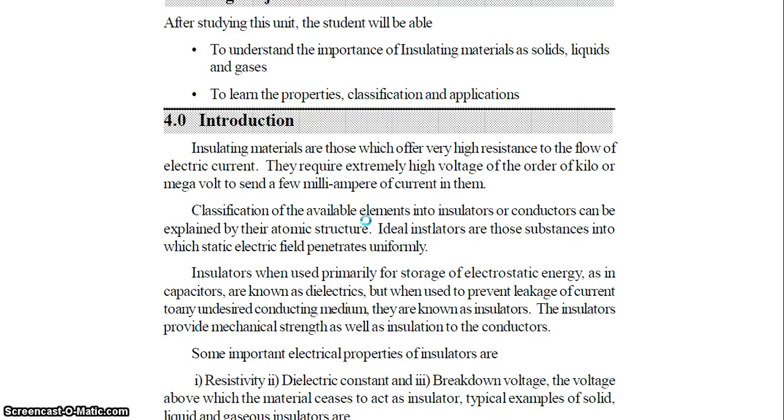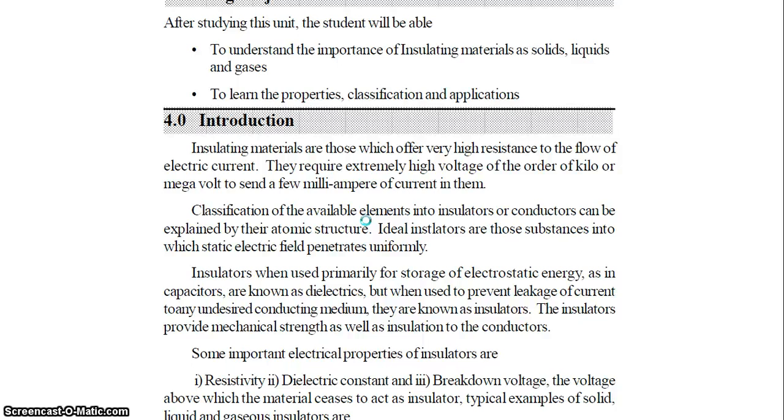Insulating materials offer very high resistance to the flow of electric current, so the required extremely high voltage is measured in kilovolts or megavolts and current is measured in milliamperes.